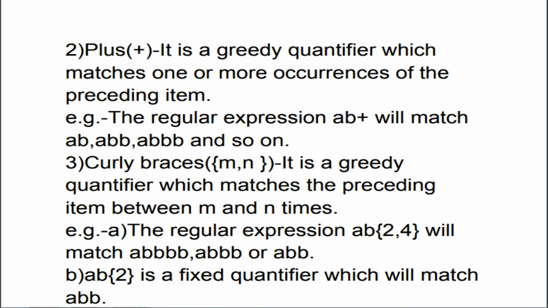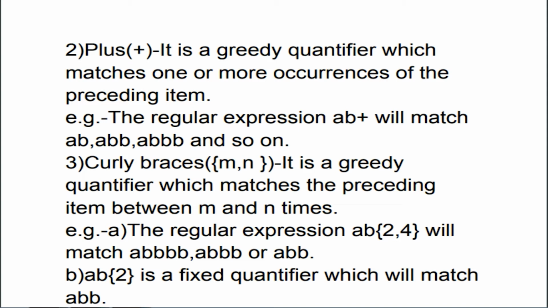The second one is the plus quantifier. It is a greedy quantifier which matches one or more occurrences of the preceding item. For example, the regular expression ab+ will match ab, abb, abbb and so on.